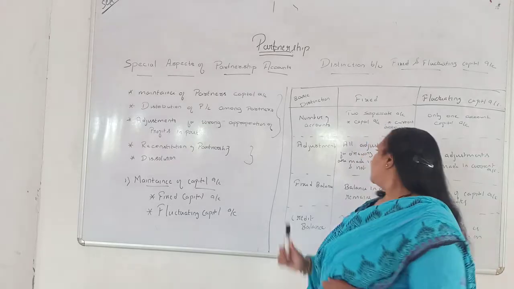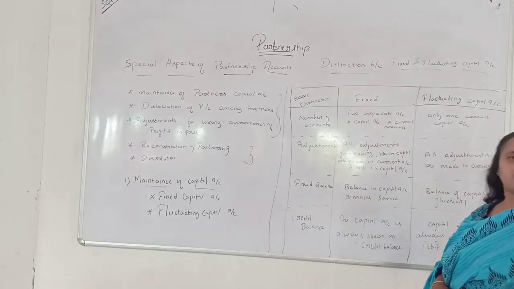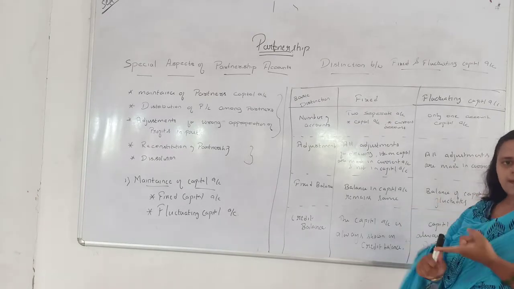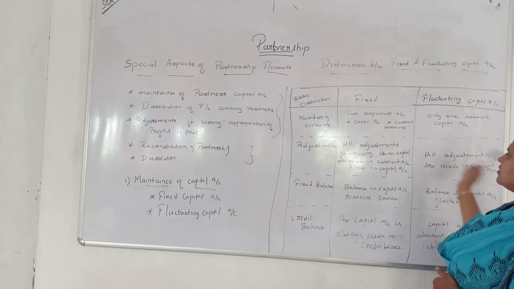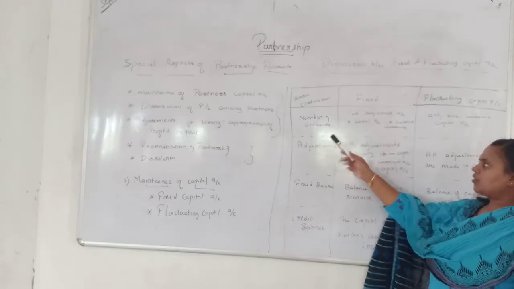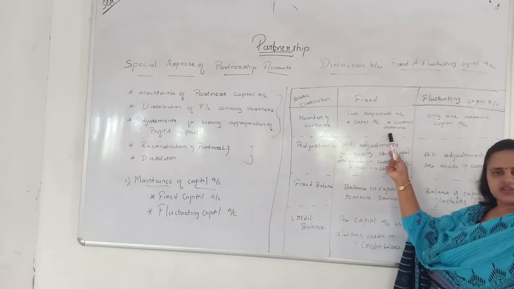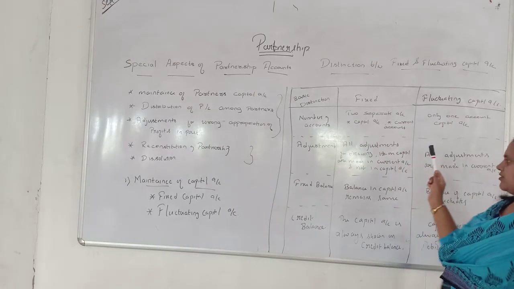In the fluctuating capital account, only one account is maintained. In that account only, capital, adjustments, salaries, commission, everything is entered. So in the number of accounts, for the fixed capital two separate accounts are maintained, one capital account and another current account. For the fluctuating capital account, only one account is maintained.